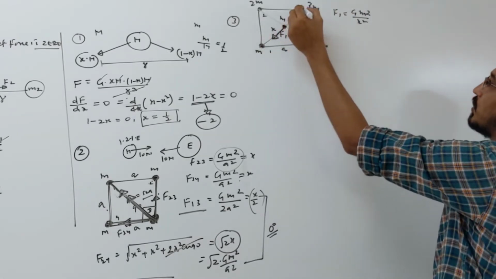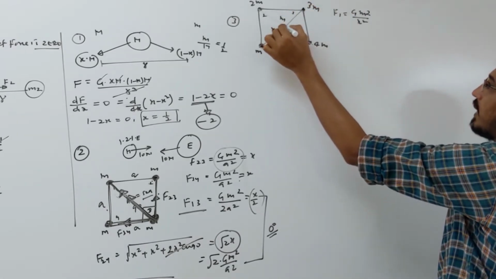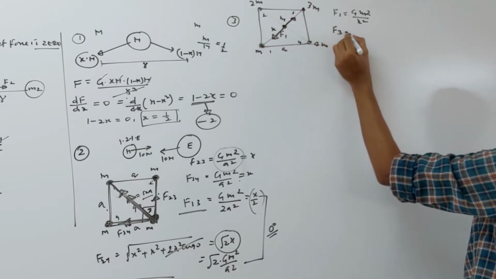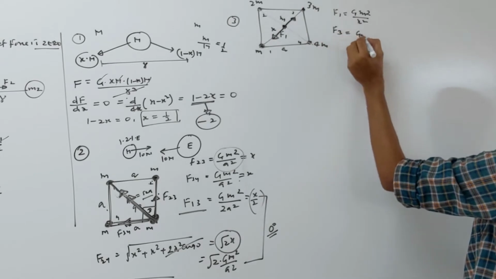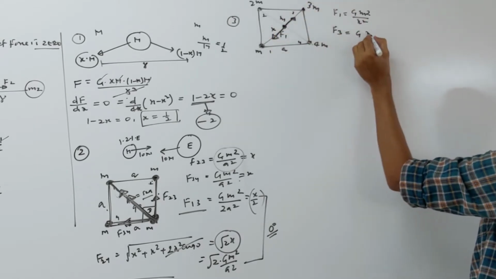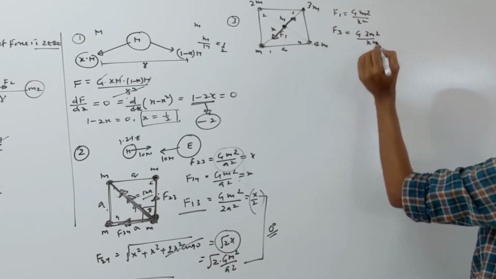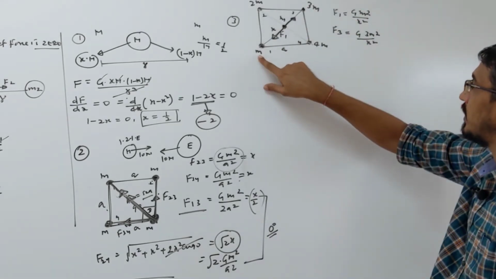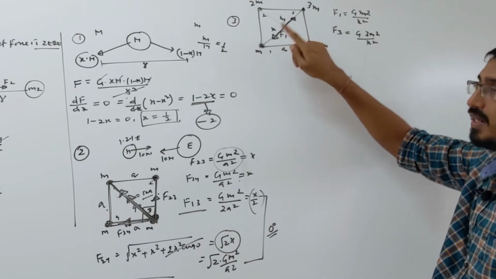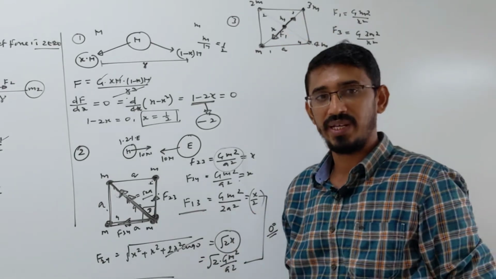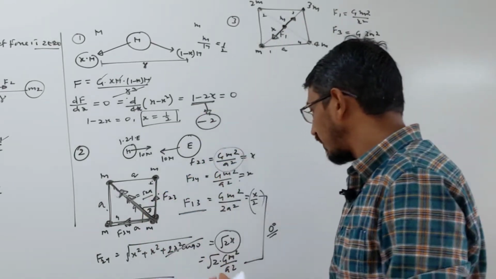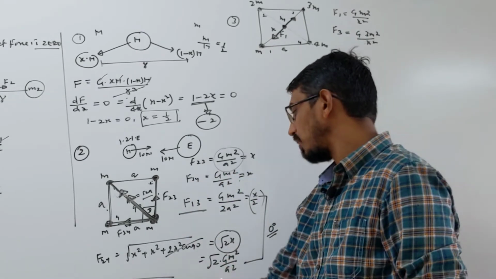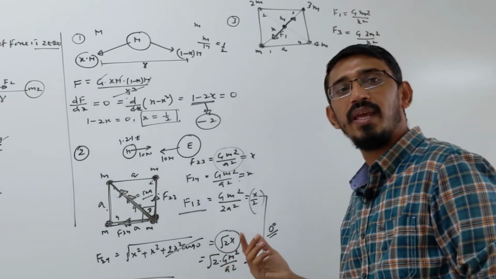What is the force between these 2 masses, 3m and m? That will be attractive in that direction. So F3 I am calling that force between these 2. So G, mass m and 3m, so 3m square upon x square. Now let's solve these 2. You see the force due to this mass and that mass are in just opposite directions, so the angle is 180 degrees. So we add by the same vector rules, root of a square plus b square plus 2ab cos 180. That becomes a square plus b square minus 2ab, or the answer becomes simply a minus b.